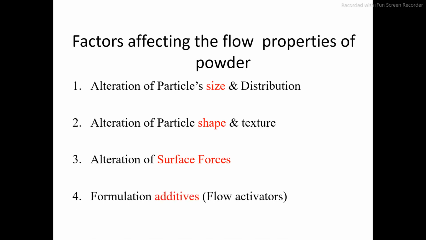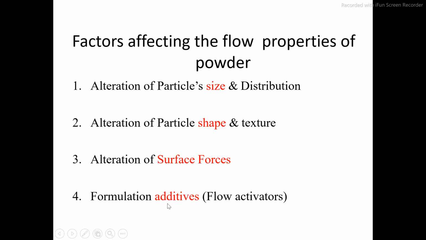Formulation of additives, flow activator. Additives will also affect the flow properties. Suppose the given granules or powder are very poor in flow nature, in that case we can add the additives, also called flow activator, such as talc.